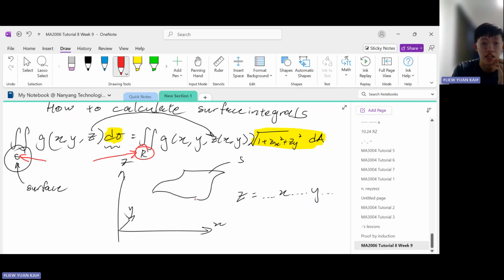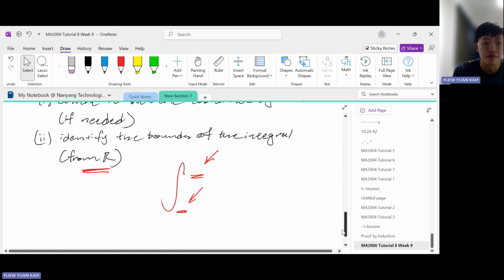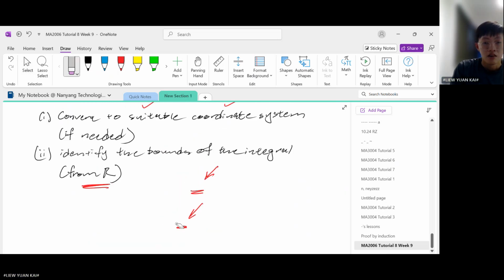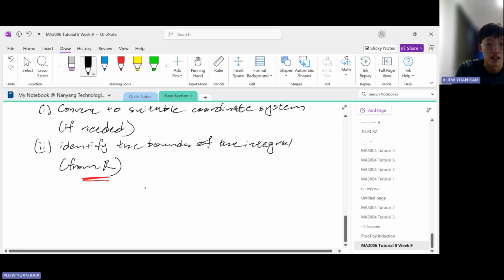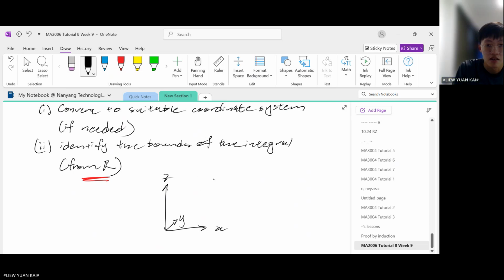Okay, so take a look at the surface S here. Okay, I'm gonna redraw S down here. So what this means is that, okay, suppose we have our X, Y, Z axis, then we have our surface S. Okay, R is this. Okay, so this one is S, right?